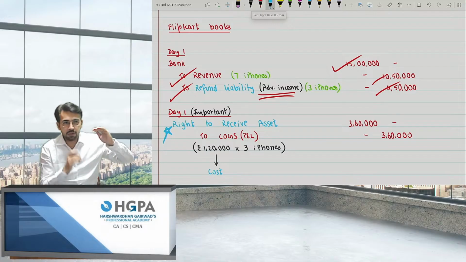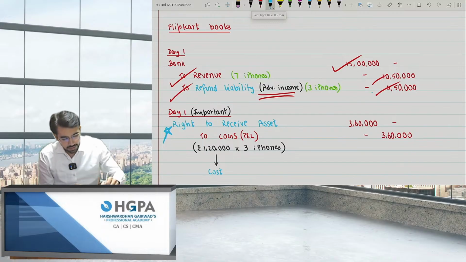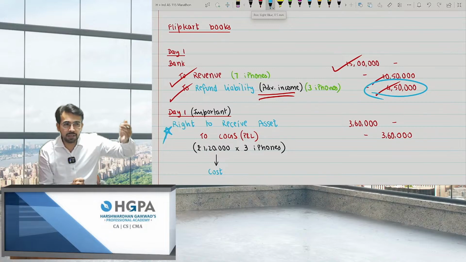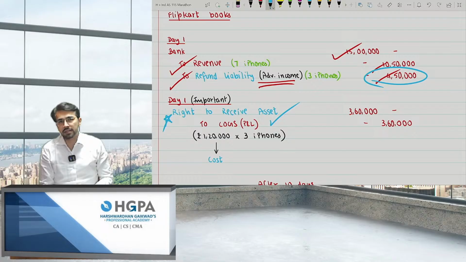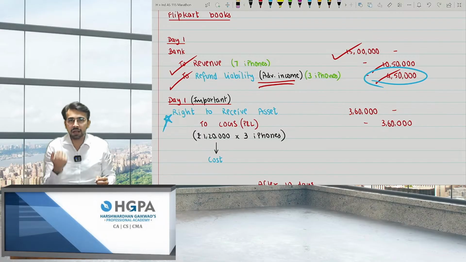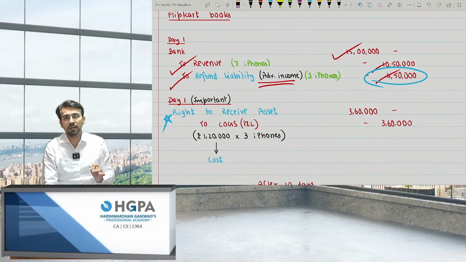Right? The important thing is this: on day 1, you will also pass one more entry. Because the 3 iPhones are with customers, you also have the right to receive those 3 iPhones, right? Because if you are treating this as advance income, you also have an asset. How come asset? Because obviously, if the customer returns, you have the right to receive those assets. Only if you receive that iPhone, you will be paying back, right? So you also get a right to receive asset, to COGS, that is P&L. If you are getting it back, obviously you will credit P&L. You will not book it as expense, right? So you will credit P&L in the name of COGS, but not at the selling price, at the cost price. That is 1.2 lakhs into 3 iPhones. That is the only cost price.